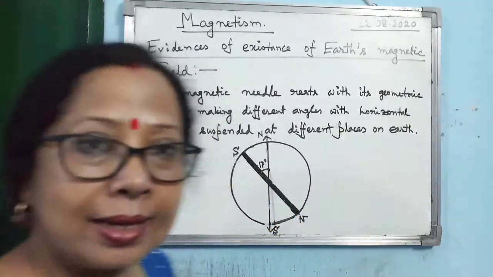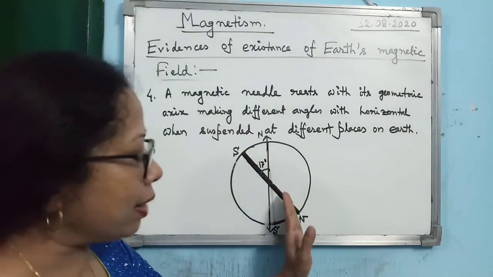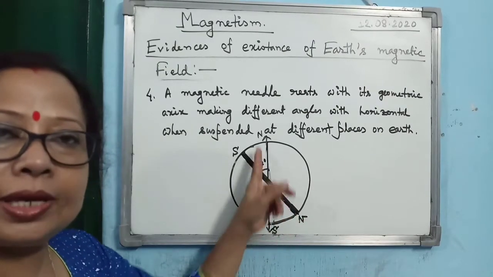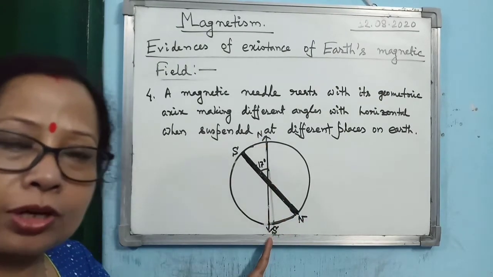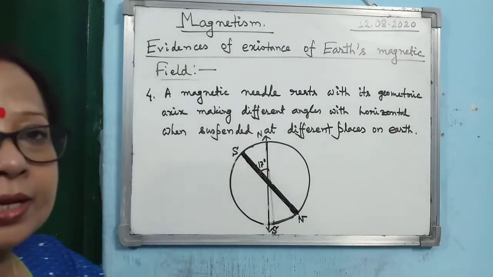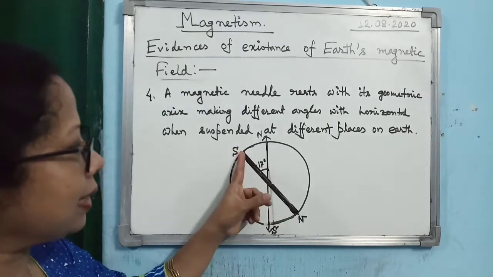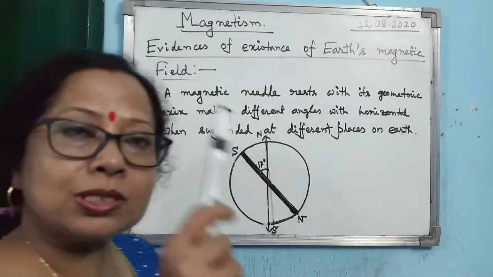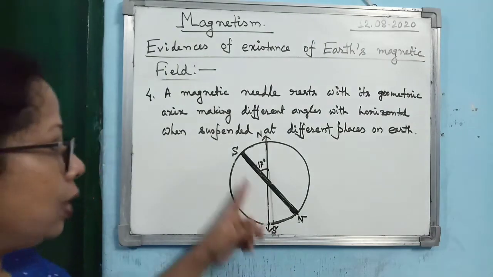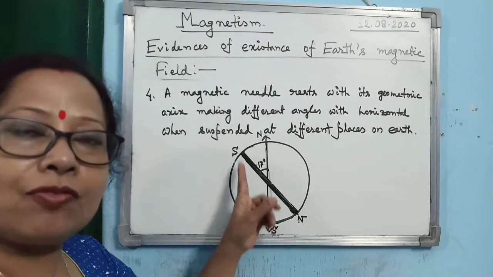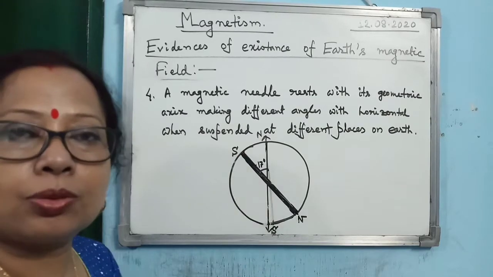Alright, I repeat that as if there is a bar magnet which makes an angle of 17 degrees with the geographic north-south axis. And the most important part is that the south pole of the magnet is near the geographic north pole. That's why when you suspend a magnet, the north pole is attracted by the south pole, so it always sets itself along the geographic north-south direction.